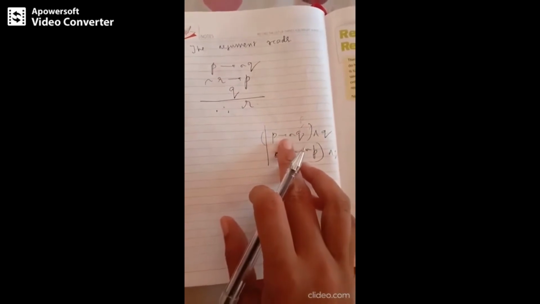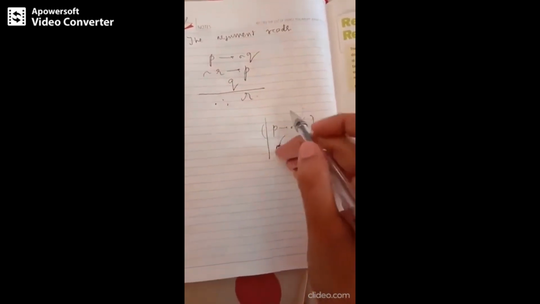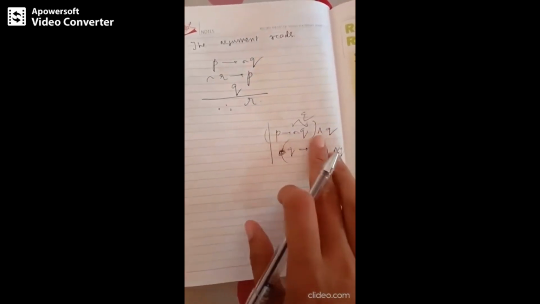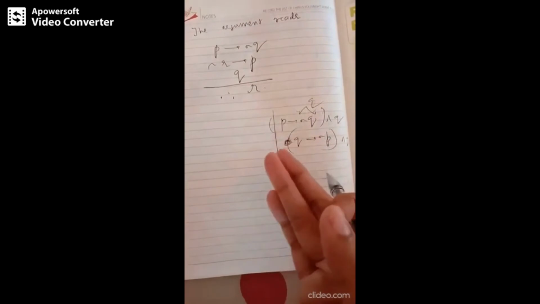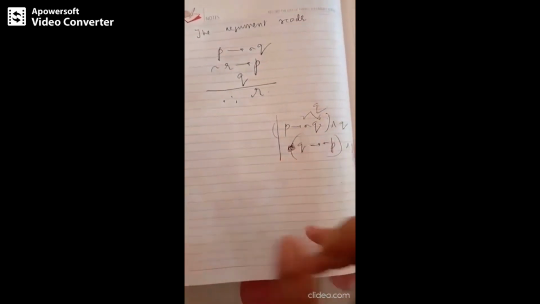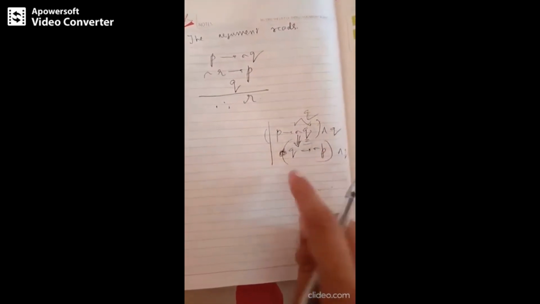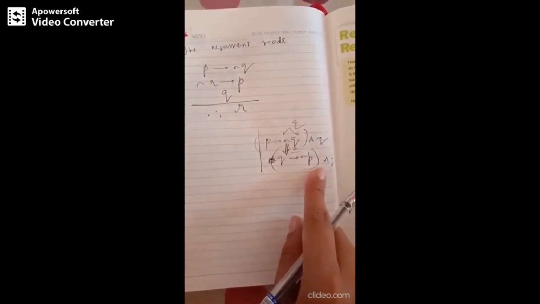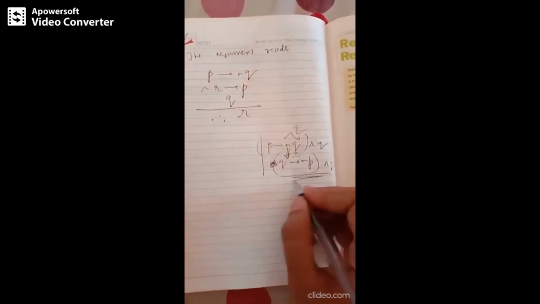We have established this validity. This is a conditional of the form P implies Q. P implies Q is logically equivalent to negation Q implies negation P. So this same thing is logically equivalent to writing Q implies negation P and Q. So obviously this turns out to be modus ponens. Why?